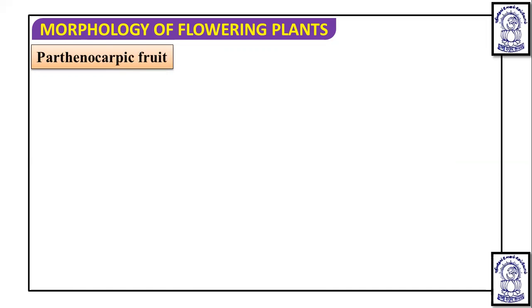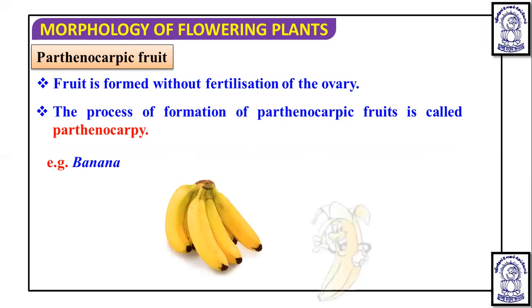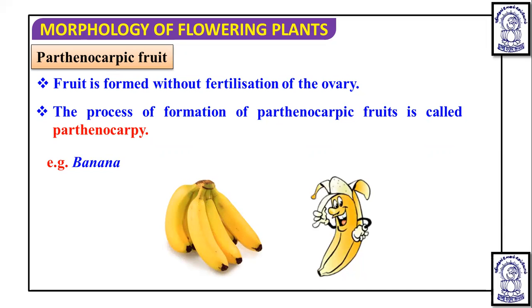Parthenocarpic fruit, which we have also discussed already, is a fruit formed without fertilization of the ovary, and the process of formation of parthenocarpic fruit is called parthenocarpy. An example of a parthenocarpic fruit is banana, because you will see that in banana usually seeds are absent. But it is not that banana is always naturally parthenocarpic. Ripened seeded bananas can have some minute seeds, but some seedless banana and tomato varieties that are obtained are parthenocarpic fruits.